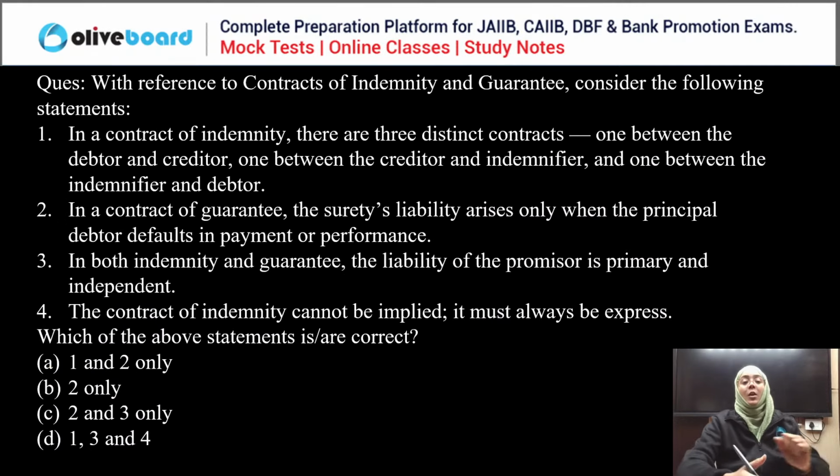Okay. Next question is what? With reference to the contract of indemnity and guarantee, consider the following statements. In a contract of indemnity, there are three distinct contracts, one between the debtor and creditor, one between the creditor and indemnifier, and one between the indemnifier and debtor. In contract of guarantee, the surety's liability arises only when the principal debtor defaults in the payment or performance. In both indemnity and guarantee, the liability of the promisor is primary and independent. The contract of indemnity cannot be implied, it always must be expressed. Which of the following is the correct statement, everyone?